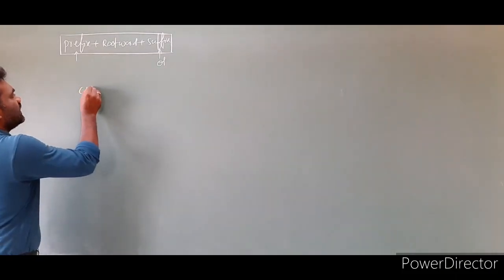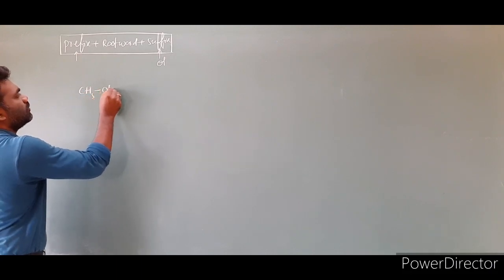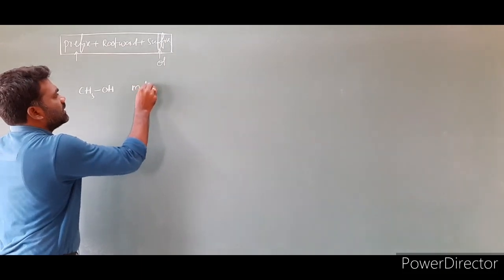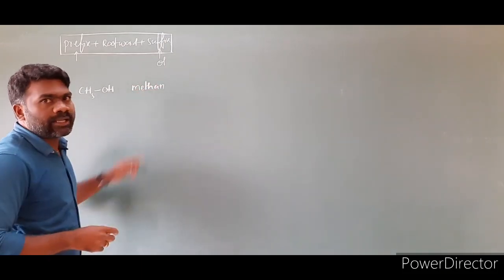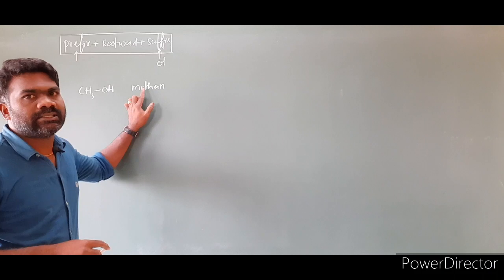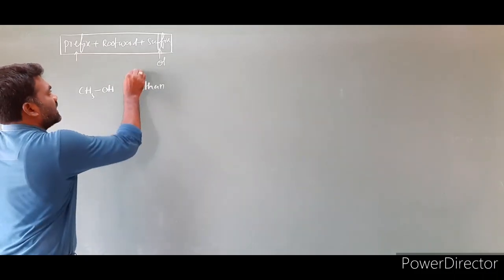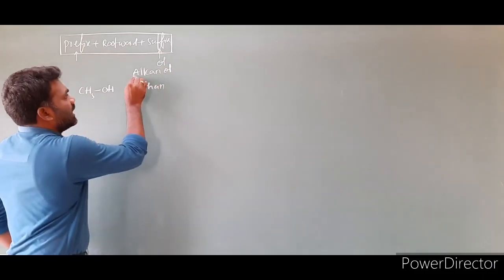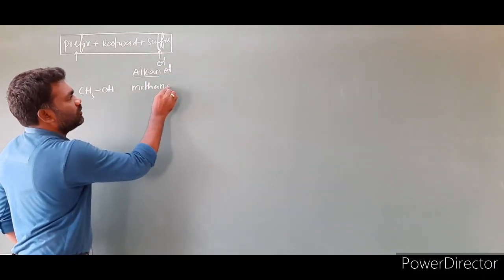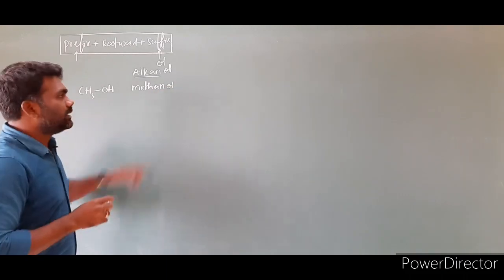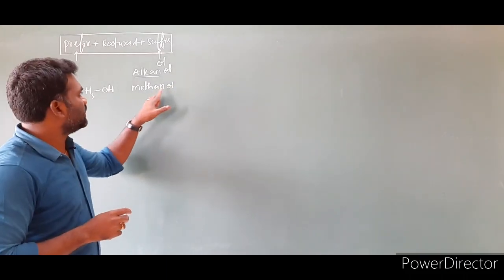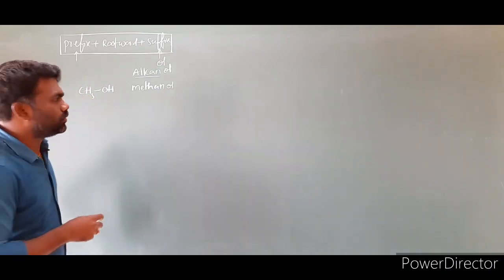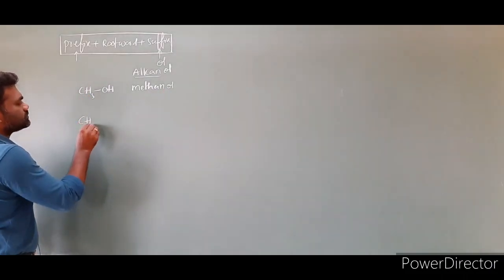I am taking CH3OH. So this is one carbon, we have to write as methane. According to IUPAC, alcohols are named as alkanols. Alkanol, so alkane nothing but methane, and we have to end the suffix. We have to write at the end ol. So we have to end the name of the compound with the suffix ol. Methanol, simply methanol.